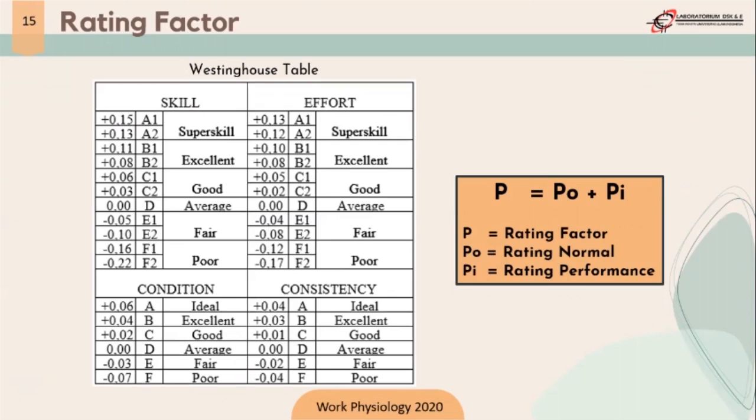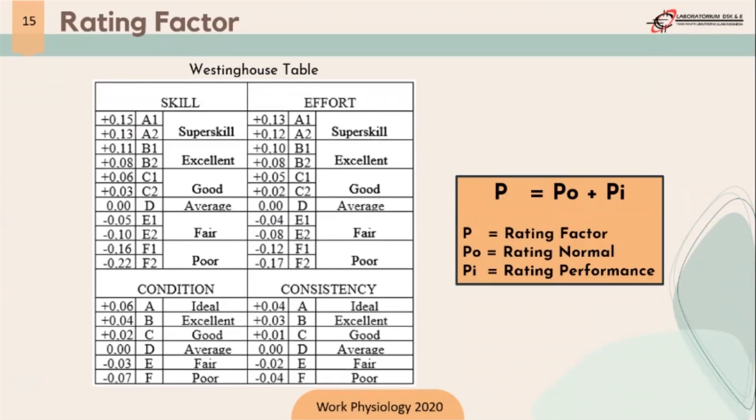As in the slide of the PPT, P is P0 plus PI, where P is the rating factor, P0 is the rating normal, and PI is the rating performance. In this case, we use the Westinghouse table to find the rating performance.